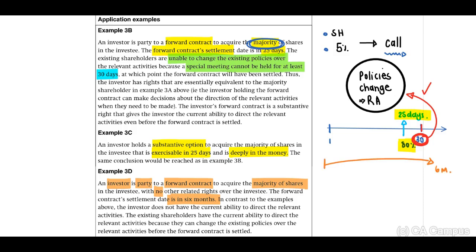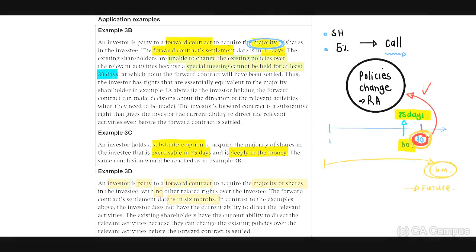Therefore, on the date when they have this special meeting, do you think the investor will have a right? No, because this period is only in future, not current. It is in future, not current.